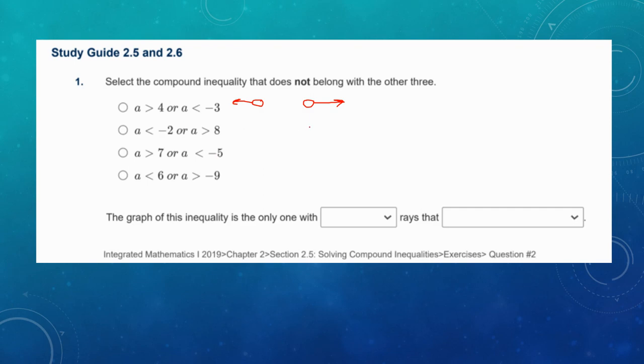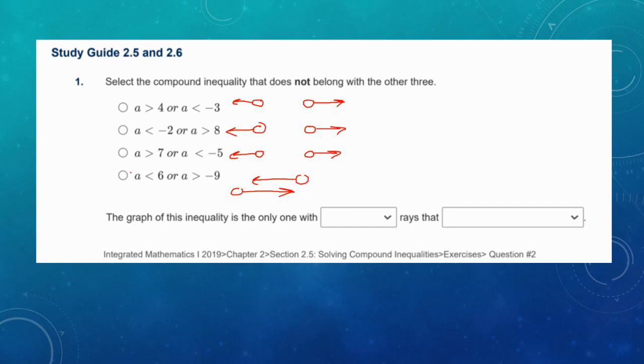A is greater than 8. That's going to be like that. And A is less than -2. Well, that's sort of similar. 8 and -2 are just the numbers where they are. Here I have A is greater than 7, so that's like that again, and A is less than -5. That's like that. Then the last one, A is less than 6, so that would be like that. And A is greater than -9.